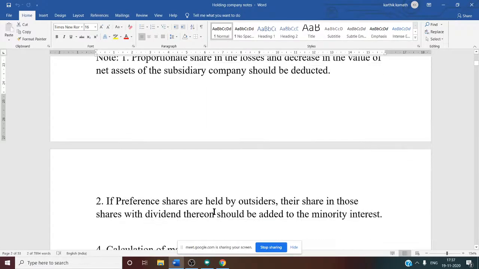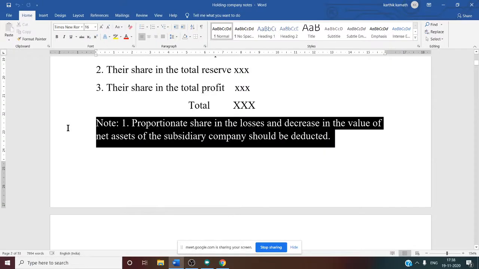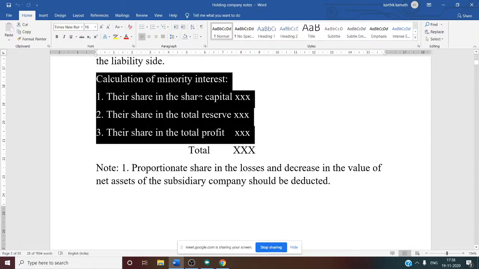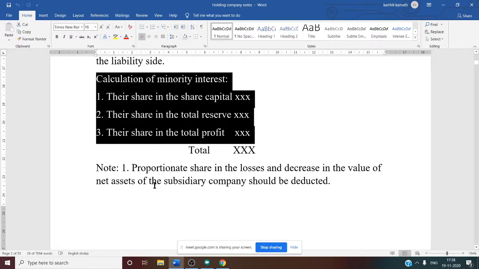There are some notes given. The first one: proportionate share in the losses and decrease in the value of net assets of the subsidiary company should be deducted. Share capital, total reserve and total profit are one kind of profit, so if there is any loss, such as a pre-acquisition loss, you need to deduct the proportionate share. Proportionate share means first we need to calculate the majority minority ratio, isn't it? Then we get a ratio.